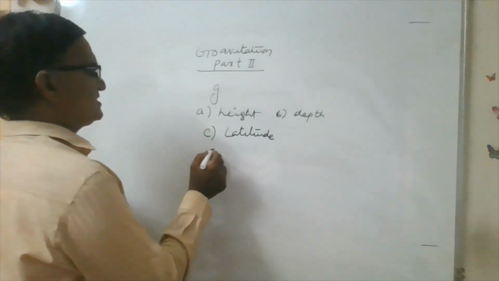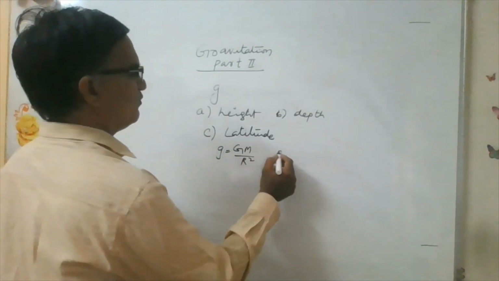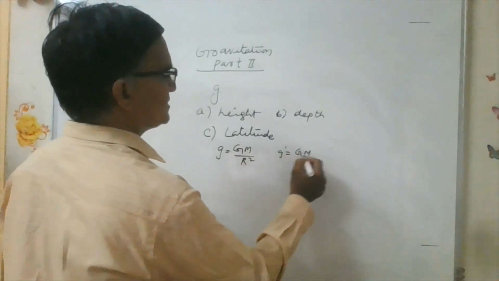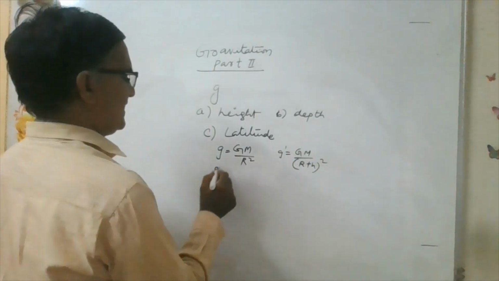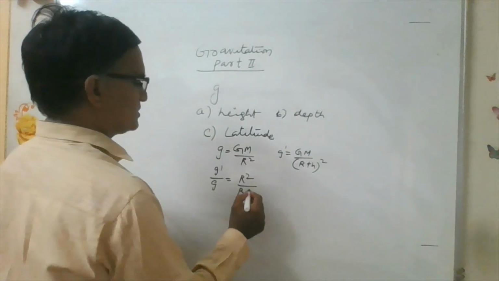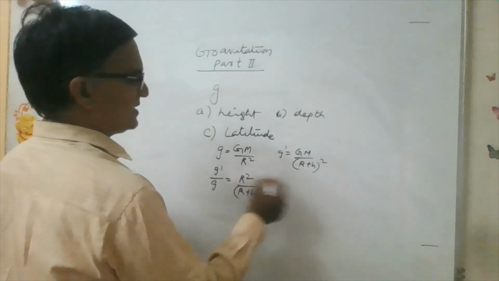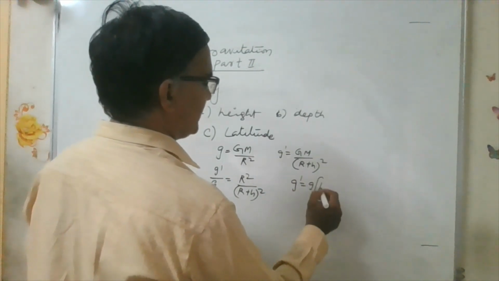Suppose you have the relation g is equal to GM by r square. The general formula is GM by (r plus h) whole square. Now g dash by g is equal to r square by (r plus h) whole square. For smaller heights, g dash is equal to g into (1 minus 2h by r).